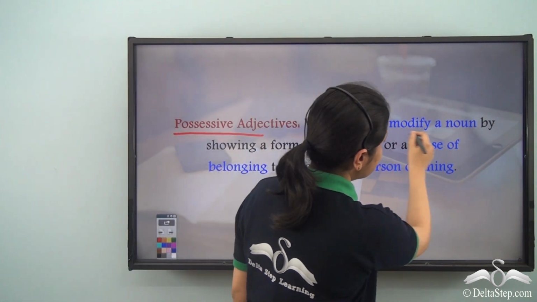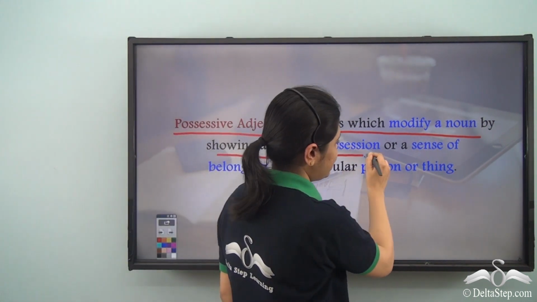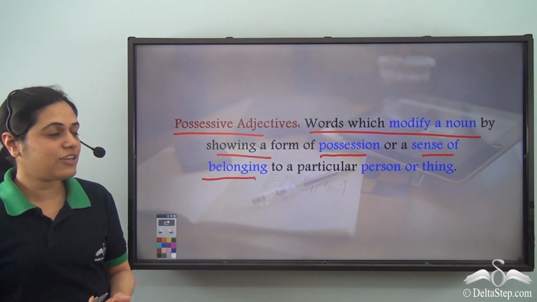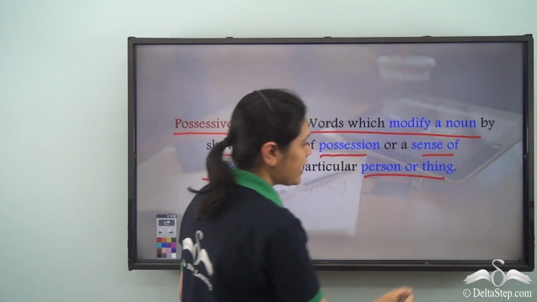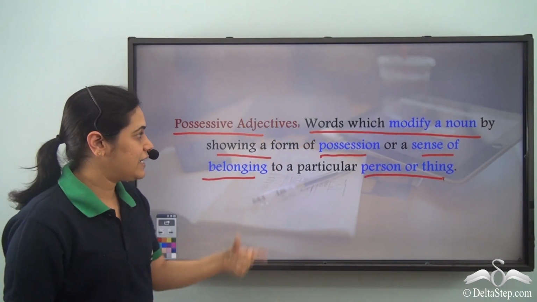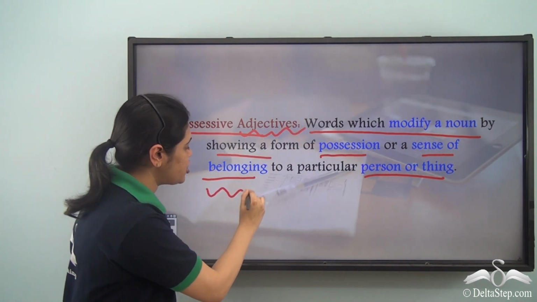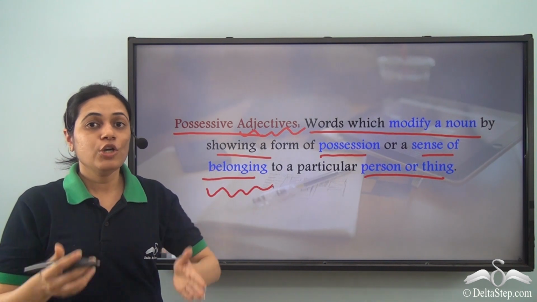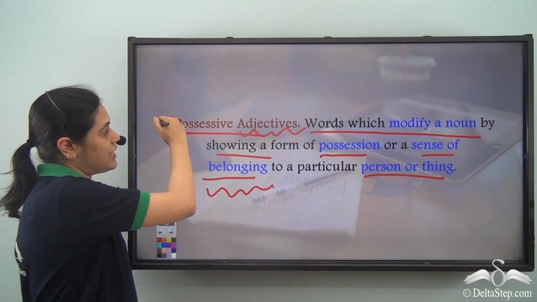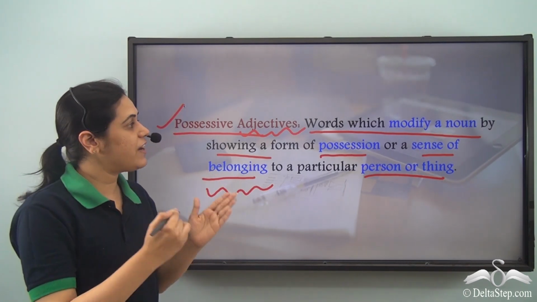They are the words which modify a noun by showing a form of possession or a sense of belonging to a particular person or thing. So these words describe a noun. That is why adjectives, and they show possession or belonging. To whom does it belong or whose is it? That is why possessive. So these words are called possessive adjectives.